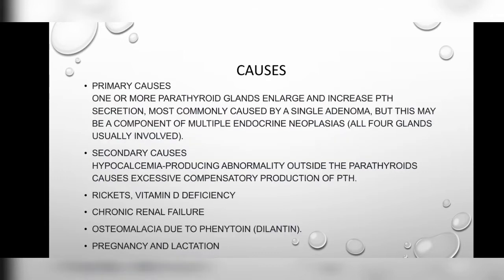Then look at the causes. There are three main causes. Primary causes of parathyroid gland enlargement are increased parathyroid hormone secretion, most commonly caused by a single adenoma, but this may be a component of multiple endocrine neoplasia, which means that all four parathyroid glands are usually involved in the cause of hyperparathyroidism. Then look at the secondary causes.